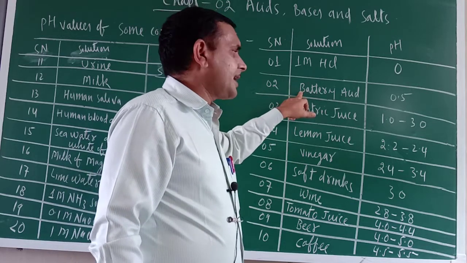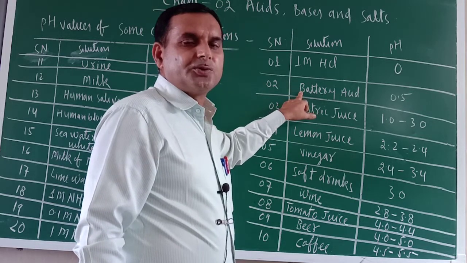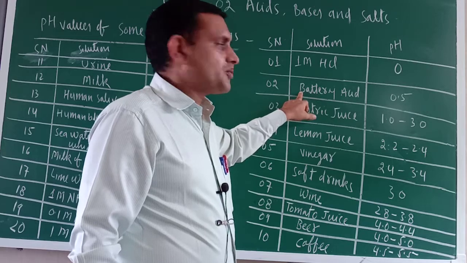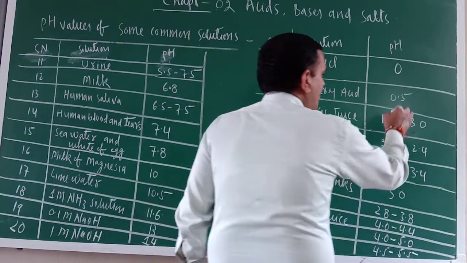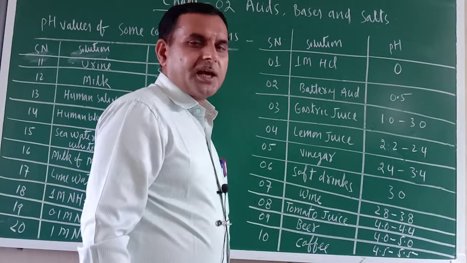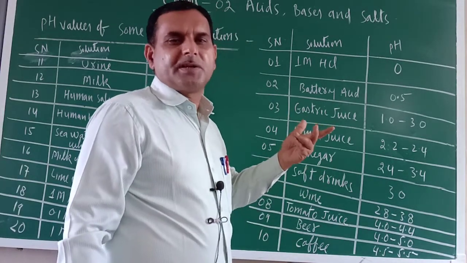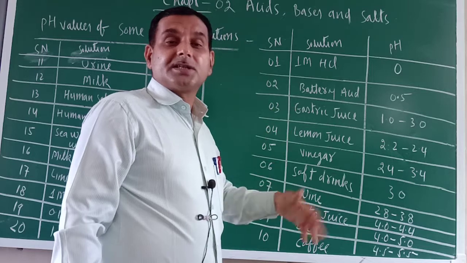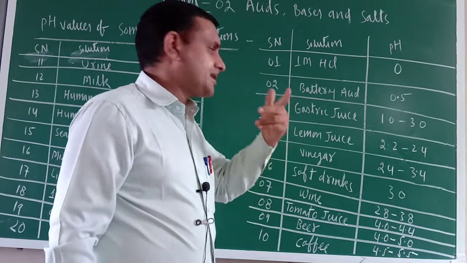Next one is battery acid. In a battery, sulfuric acid is used, and its pH is 0.5. So this is also a very strong acid. Lesser the pH, stronger will be the acid. More the pH, stronger will be the base.